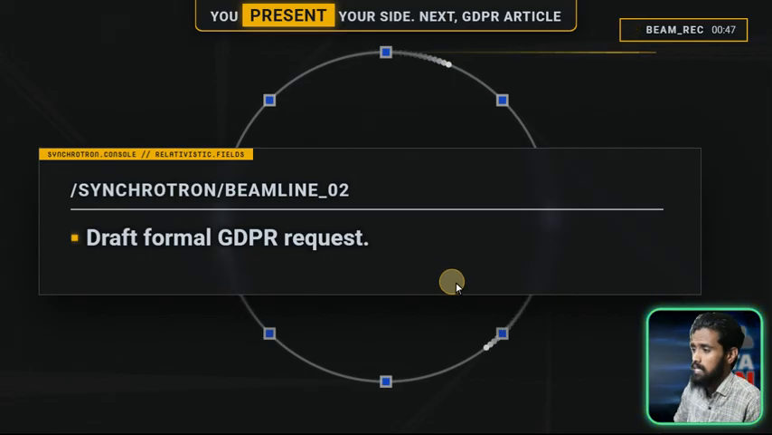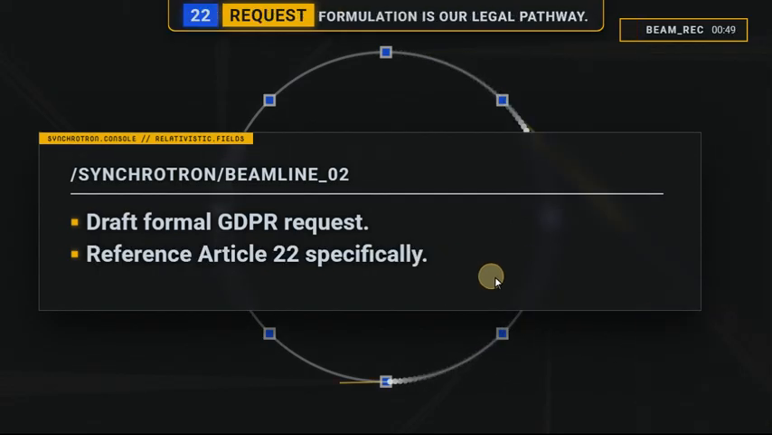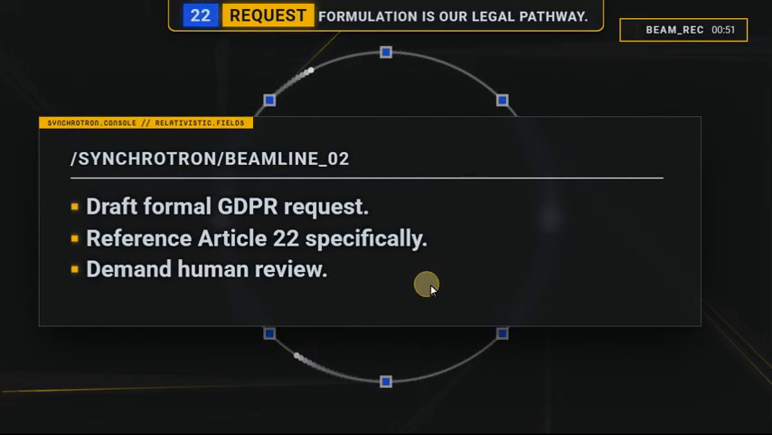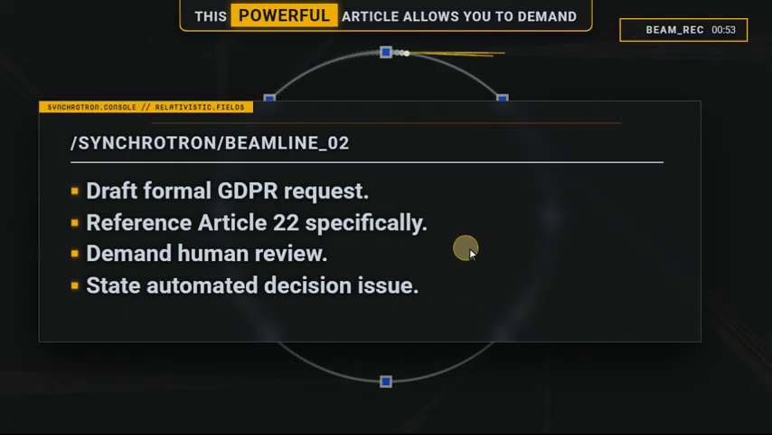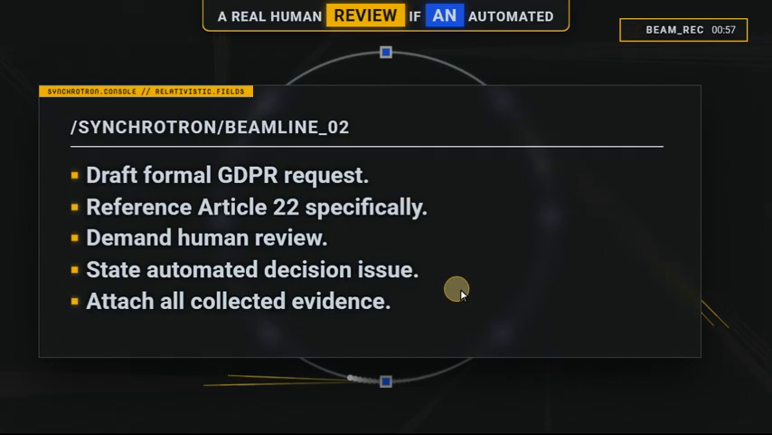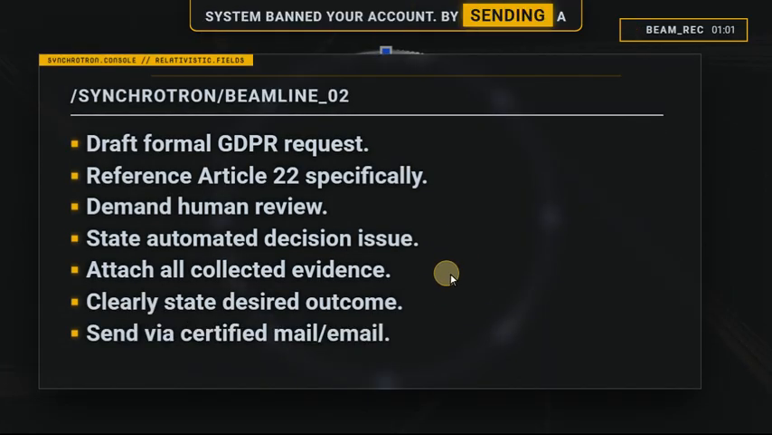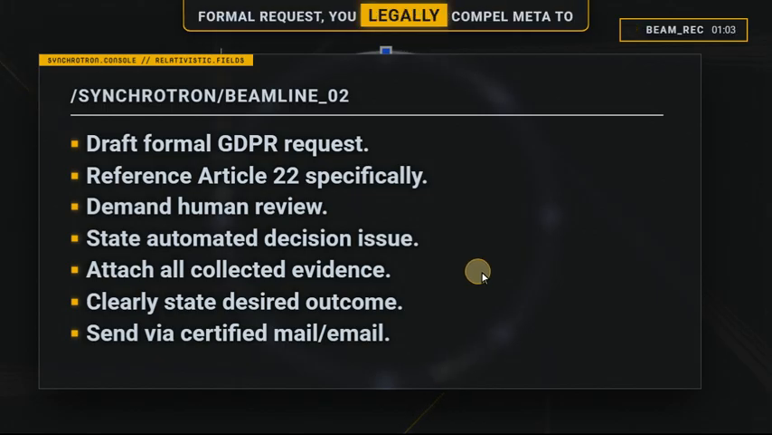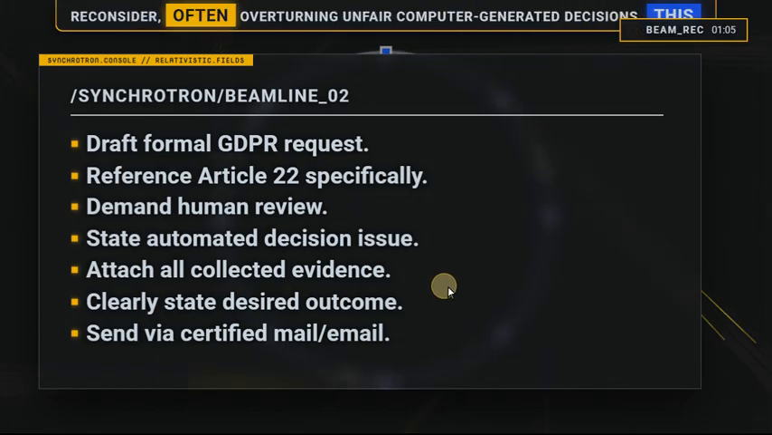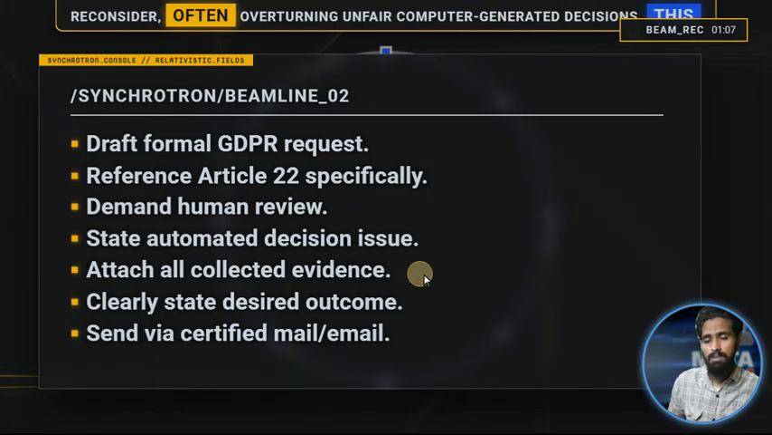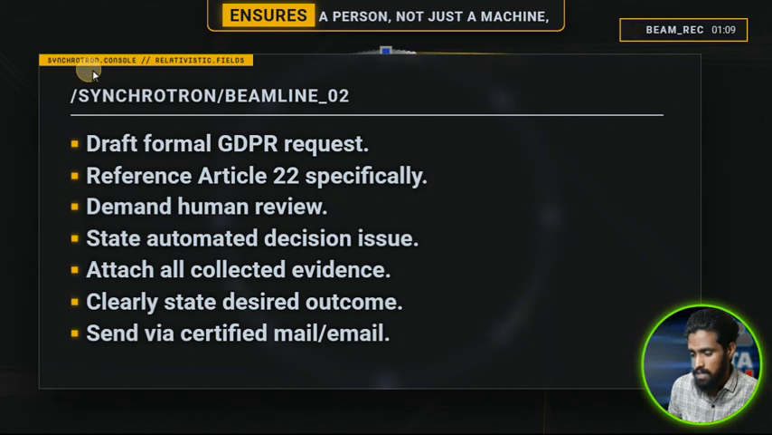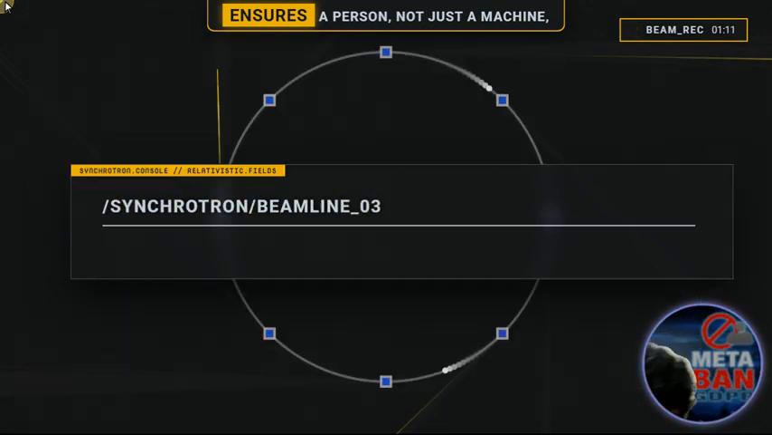Next, GDPR Article 20 rules formulation is our legal pathway. This powerful article allows you to demand a real human review if an automated system banned your account. By sending a formal request, you legally compel Meta to reconsider, often overturning unfair computer-generated decisions. This ensures a person, not just a machine, looks at your unique situation.